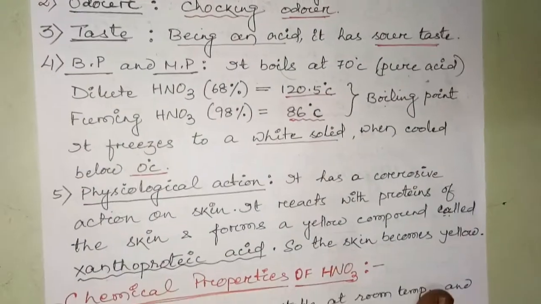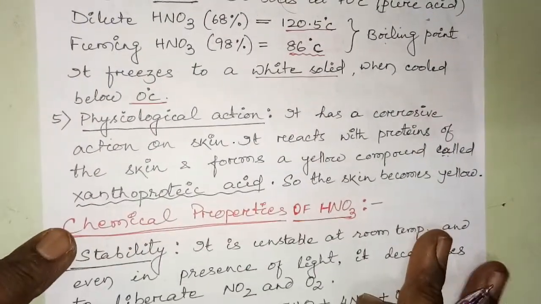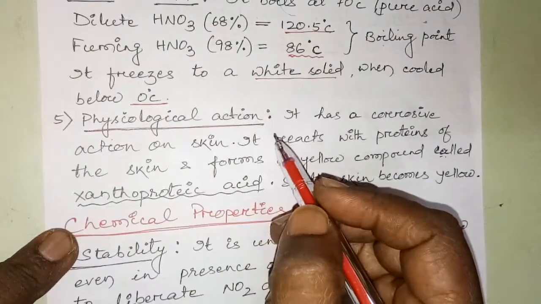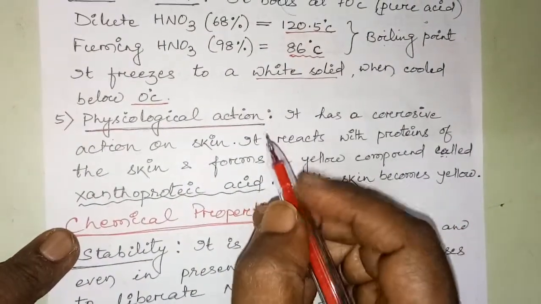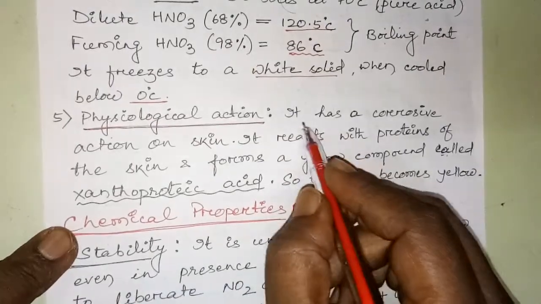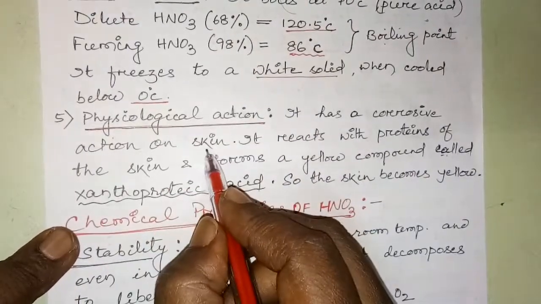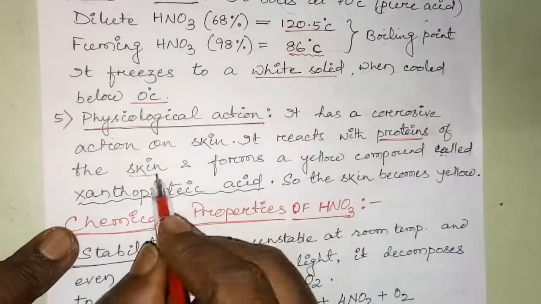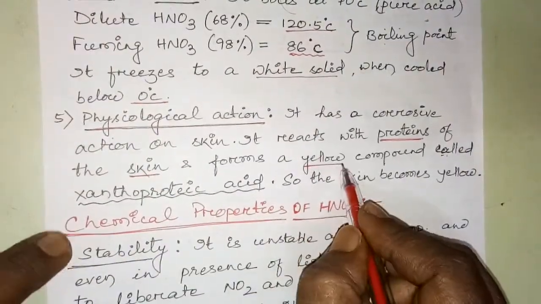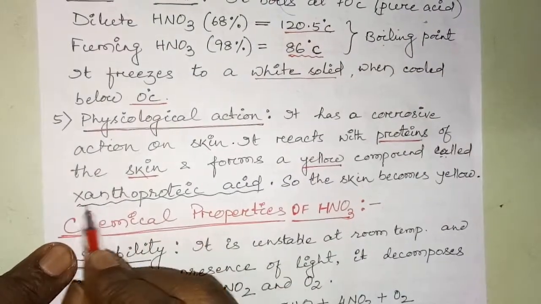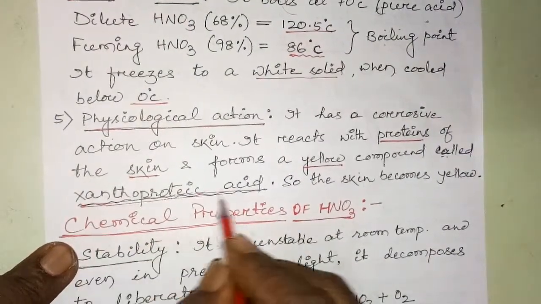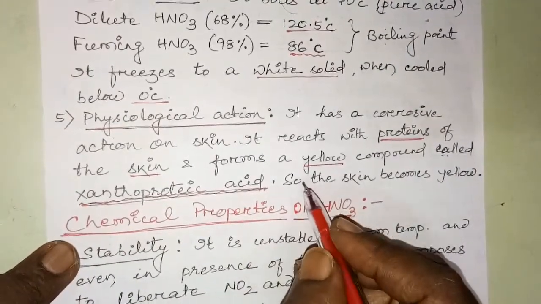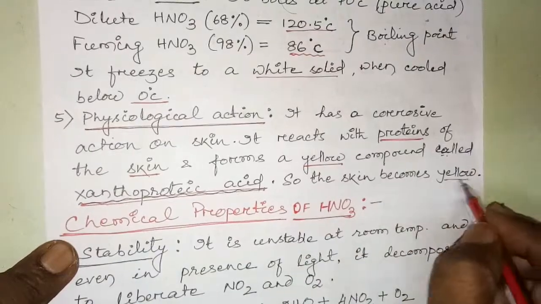Okay. Now the physiological action, an interesting one; a question may come based on this. What is the action of nitric acid on the skin? Just go through. It has a corrosive action on skin. It reacts with the proteins of our skin and forms a yellow compound. What is that? Xanthoproteic acid. So when nitric acid falls on your skin, the skin becomes yellow.